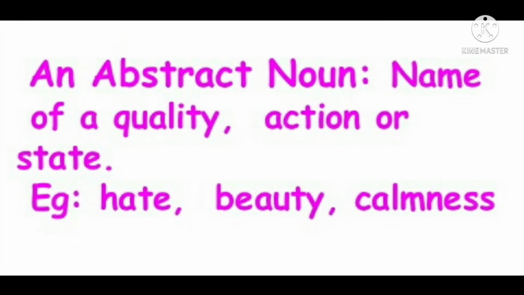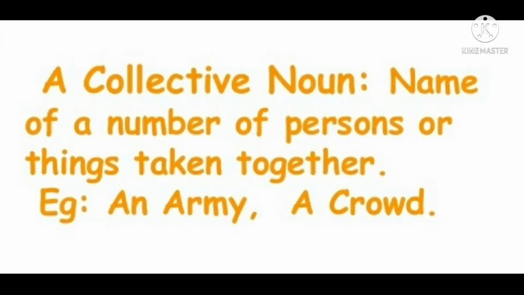Now, what does it mean by an abstract noun? It is usually the name of a quality, action or state. For example, goodness, kindness, whiteness, laughter, theft, movement, childhood, boyhood, youth, etc. All these are the examples of an abstract noun. Now, what does it mean by a collective noun? A collective noun is the name of a number or collection of persons or things taken together and spoken of as a whole. For example, crowd, mob, team, flock, herd are examples of a collective noun.